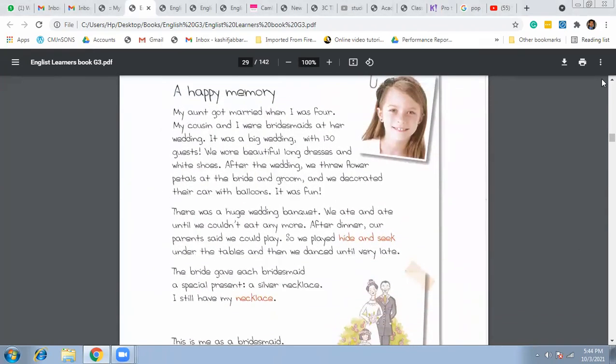Okay, then in the happy memory, we can find two sentences as well that include could and couldn't. Here, we couldn't eat anymore, and our parents said we could play. So you can see here couldn't and could in the happy memory as well.